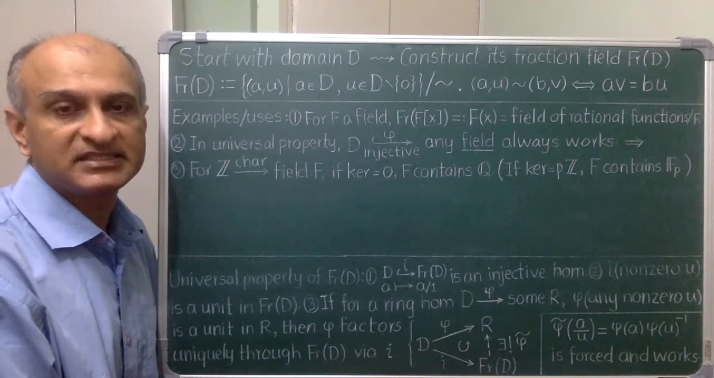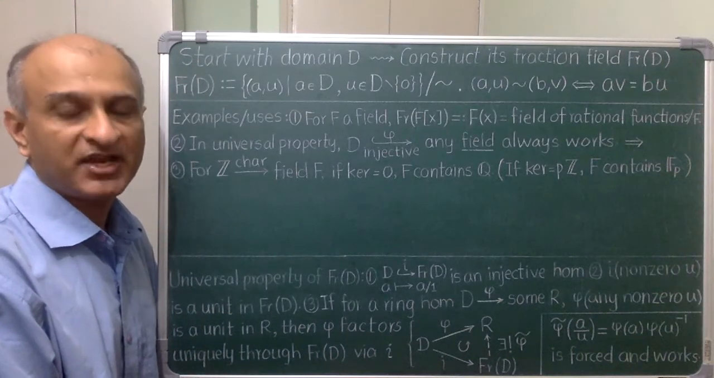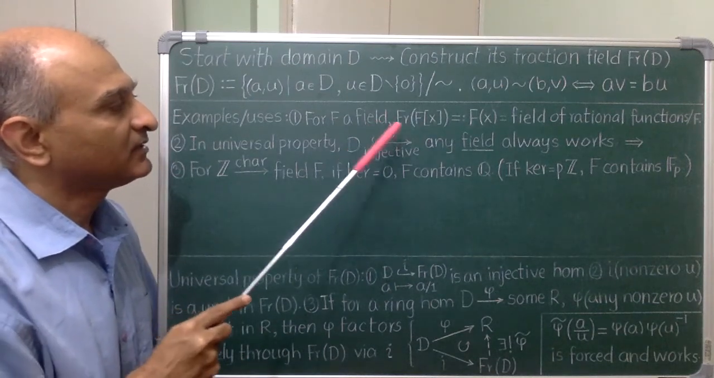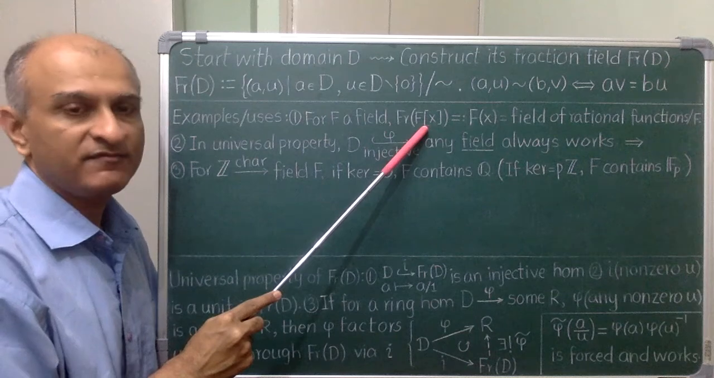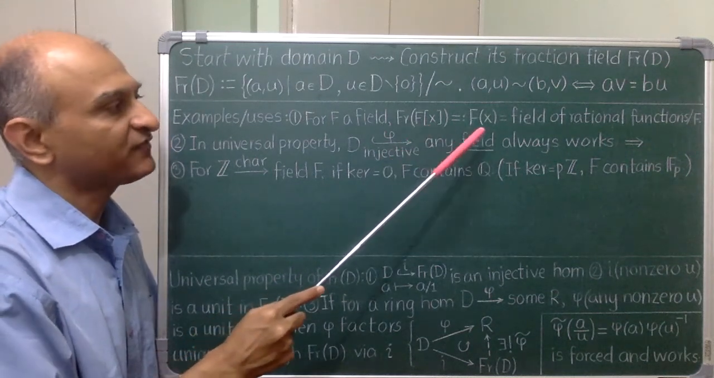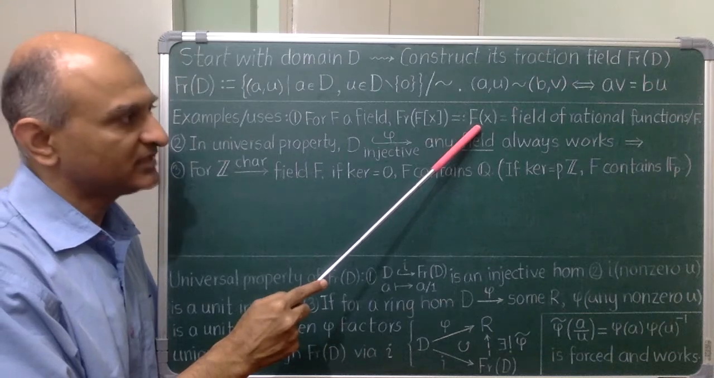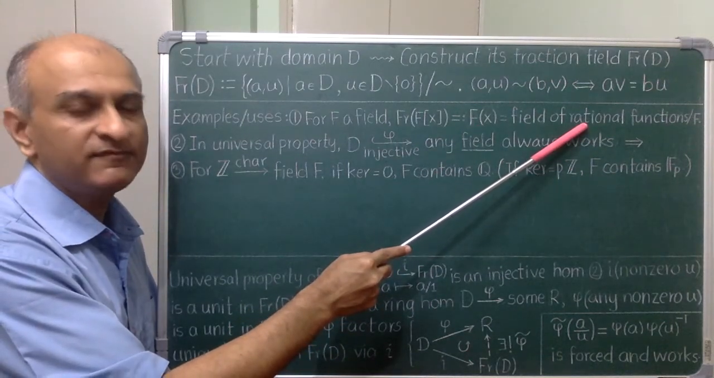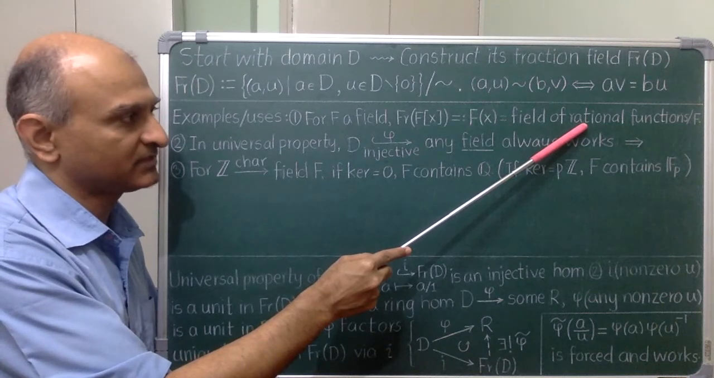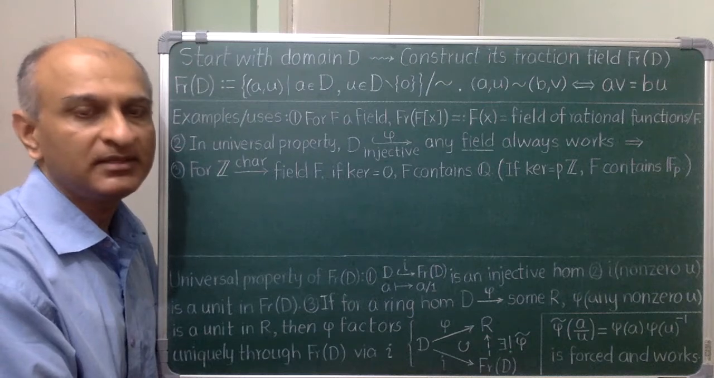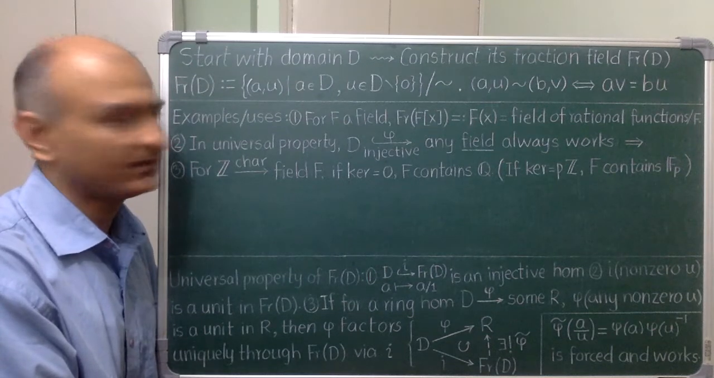Let's see the main instances for us where fraction fields show up. Start with a field F. Now the polynomial ring over F in one or more variables is a domain, and its fraction field, denoted this way, is called the field of rational functions over F in one or more variables. It consists of expressions of the type polynomial divided by non-zero polynomial.